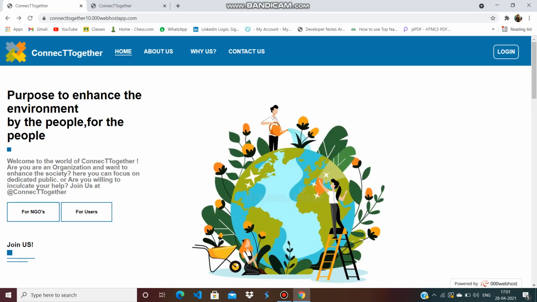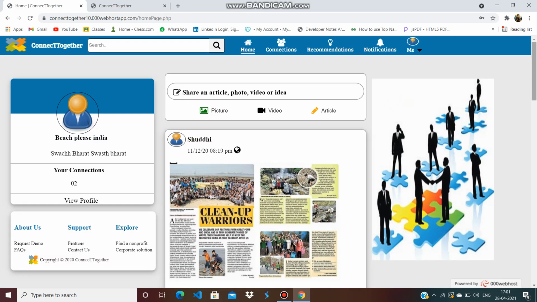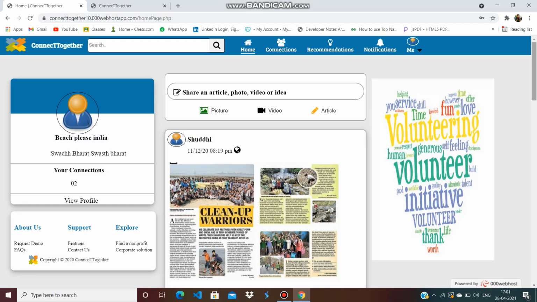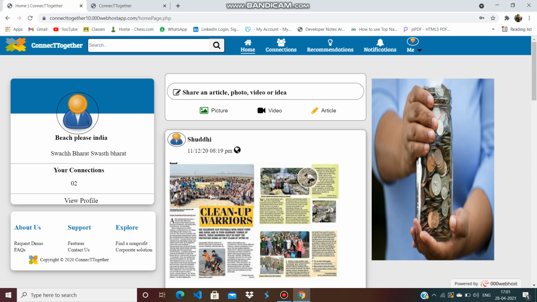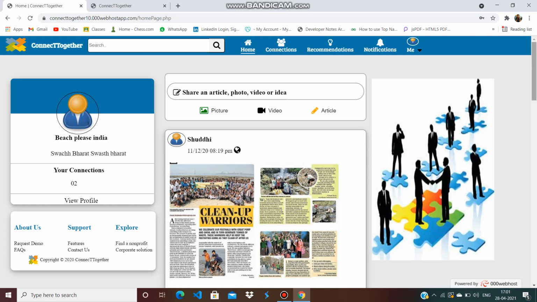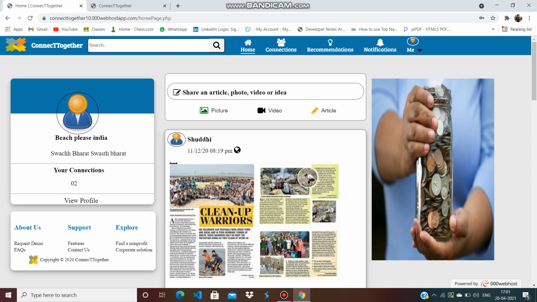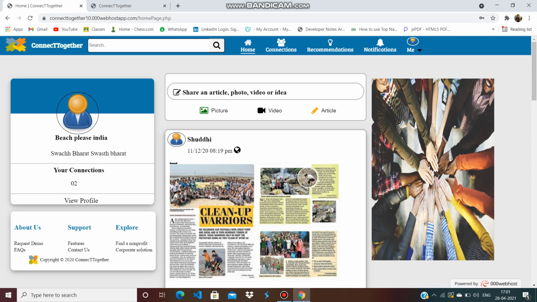So I'll now log in as a user. When I log in, this is how the home page looks. On the left part, there is a small detail of the user that is currently logged in. And here we can post a picture, a video or an article. I'll post one.